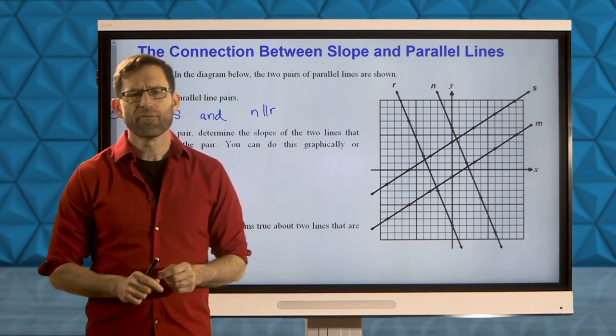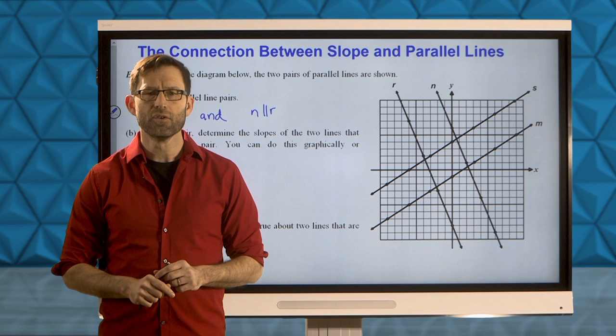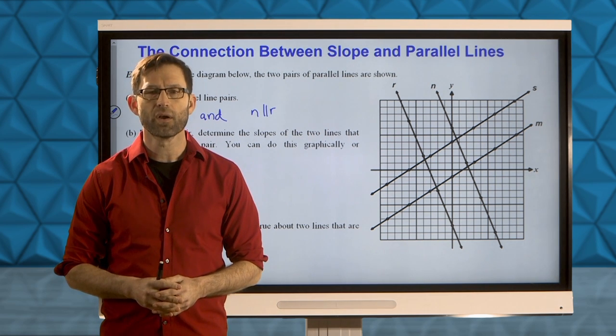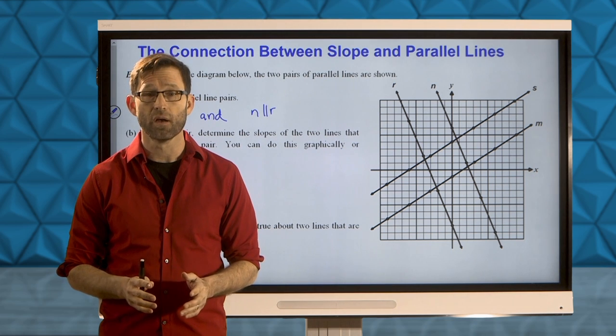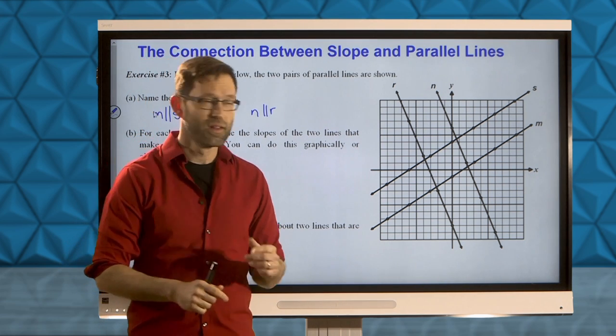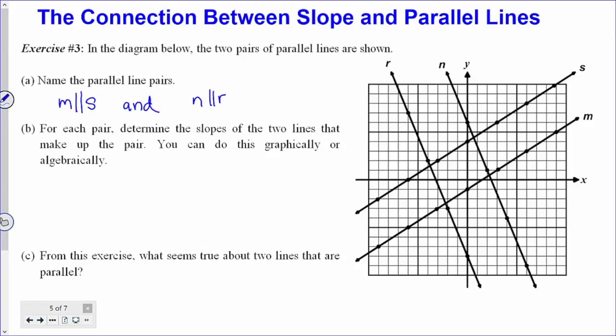For me, because I have the graph simply sitting here, I'm going to do it graphically, and I'm going to do both of them together, but take a minute and try to figure out the slopes of both of the lines for yourselves before we pick it back up. All right, let's get back into it. So let's do line M, okay?